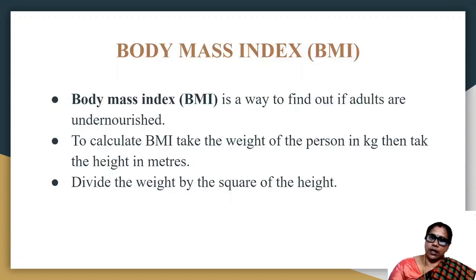Now children, you may get a doubt, why body mass index? Why should we calculate the body mass index, and how does it help to compare the development of people? I already told you that it's a way to find out if adults are undernourished. This is not suitable for growing children, because a growing child's weight will vary very rapidly. Height also increases rapidly. So we cannot take this BMI for growing children. It is suitable only for adults.